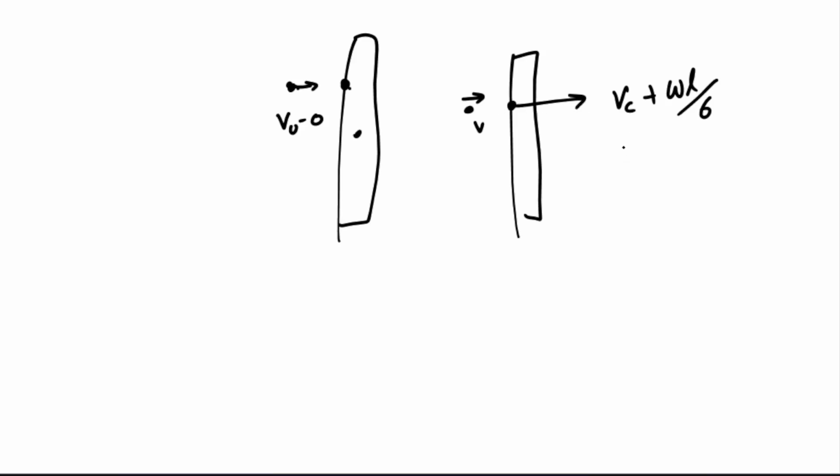So which is getting separated? The rod will get separated after collision. So VC plus omega L by 6 minus V is the velocity of separation, and separation by approach is equal to the coefficient of restitution. So I hope it is clear. Here we could not use kinetic energy conservation because the collision was inelastic.